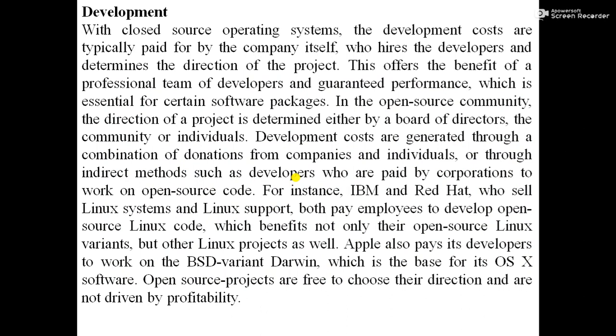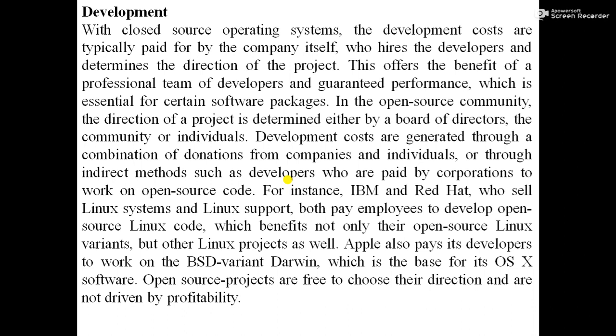through indirect methods such as developers who are paid by the corporation to work on open source code. For example, IBM and Red Hat, who sell Linux systems and Linux support, both pay employees to develop open source Linux code, which benefits not only their open source Linux variant, but other Linux projects as well.